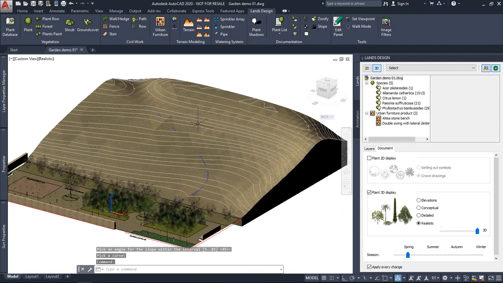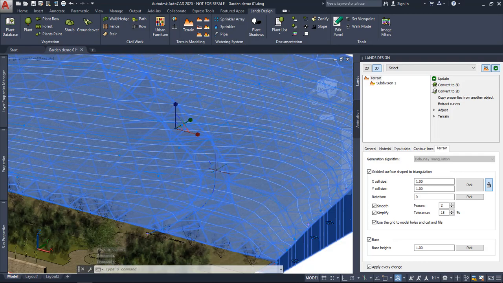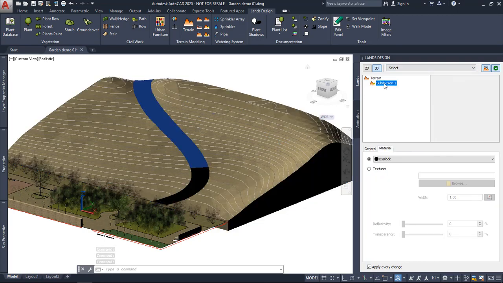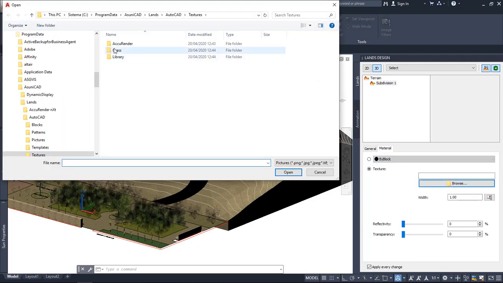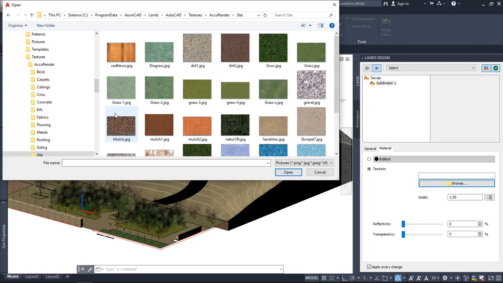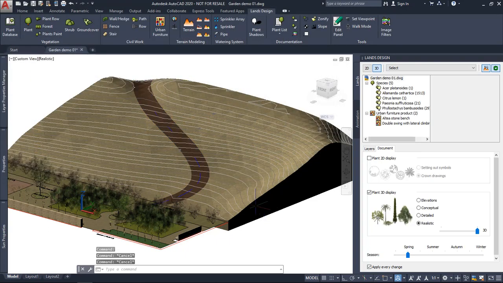Maybe now it's difficult to appreciate, but maybe you can see that we've got a subdivision on this terrain. And actually, if we select this subdivision from the Edit panel, we can change the material on it. So I'm going to choose a different material for this area of the path. So I'm going to go to Site, and here select this material, for example. There we go.